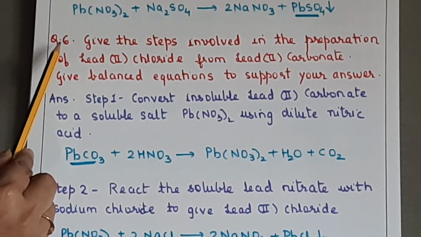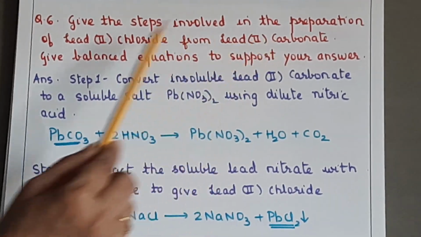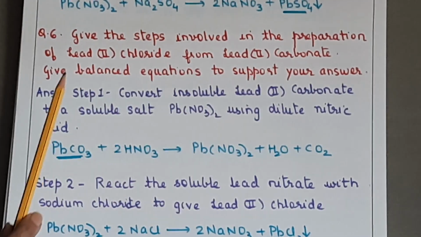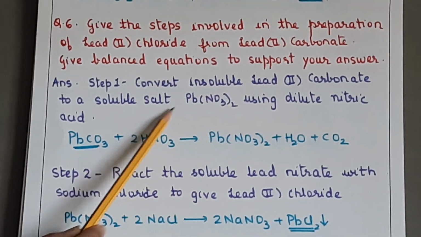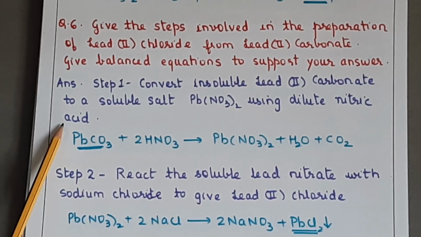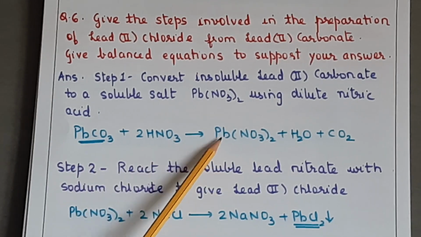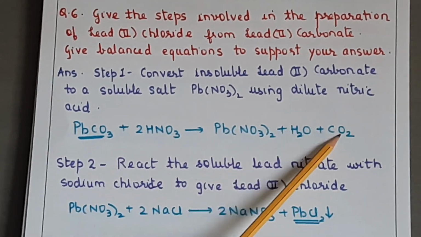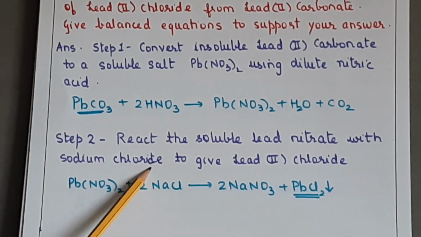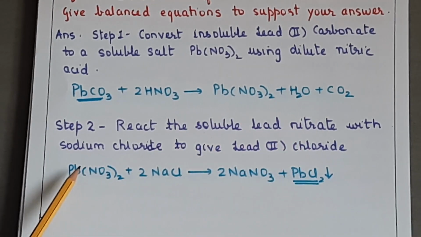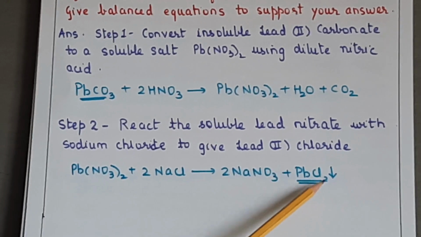So it is written in this manner: give the steps involved in the preparation of lead chloride from lead carbonate. Give balanced equations to support your answer. Okay. So step 1 will be convert insoluble lead carbonate to a soluble salt lead nitrate using dilute nitric acid. So we write this equation: PbCO3 plus 2HNO3 will give you Pb(NO3)2 plus H2O plus CO2. And step 2 will be react the soluble lead nitrate with sodium chloride to give lead chloride. So Pb(NO3)2 plus 2NaCl will give you 2NaNO3 plus PbCl2.